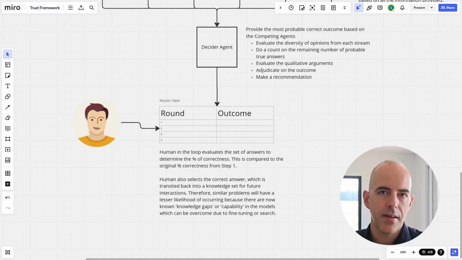We would save that in the knowledge set. And then in future iterations, you would likely expect your confidence to go to 100% for that, because you've either closed a gap in the training knowledge that went into the large language model, or a capacity gap, meaning that the inherent structure of transformers and large language models is not very good at this. And so therefore you have a piece of knowledge that can fill the gap.